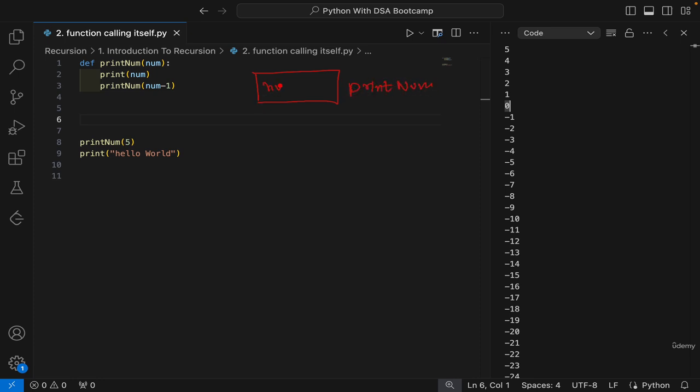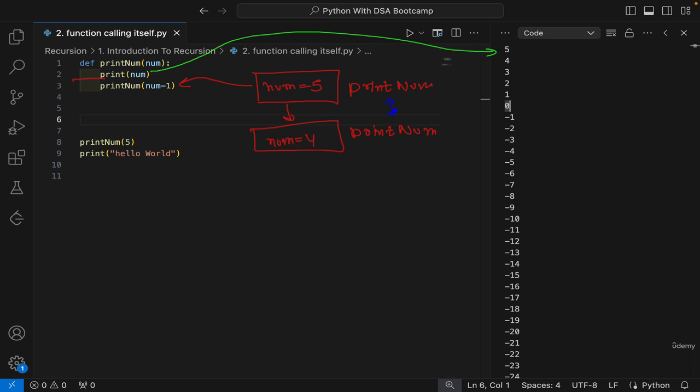This printnum function would have gotten a value as 5. It printed this 5, which we can see here. And post that it called for 4. Now this function is still waiting at line number 3 of its instance, and another instance of printnum is created. These both instances are independent of each other, right?